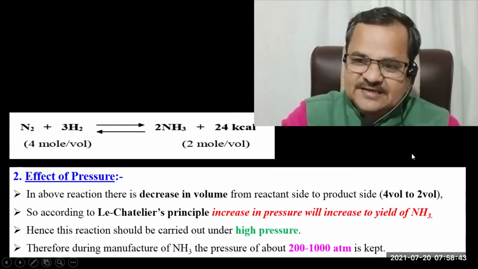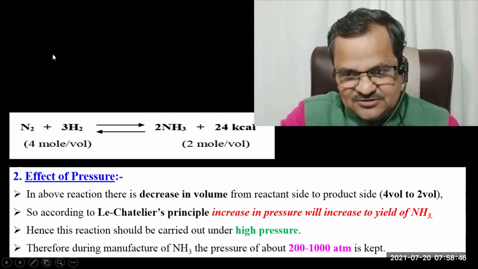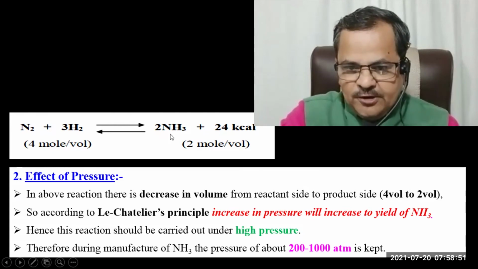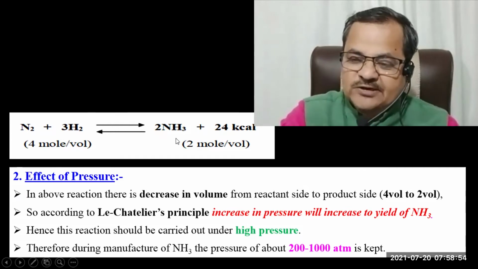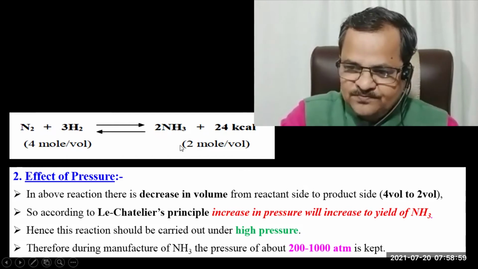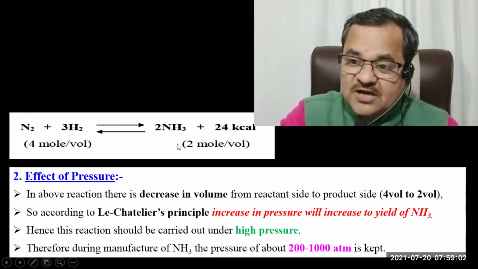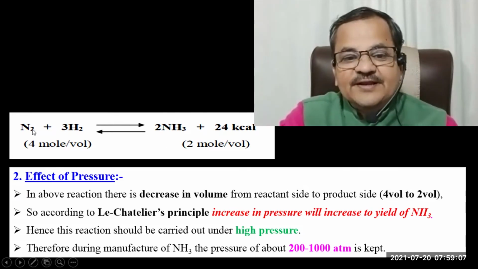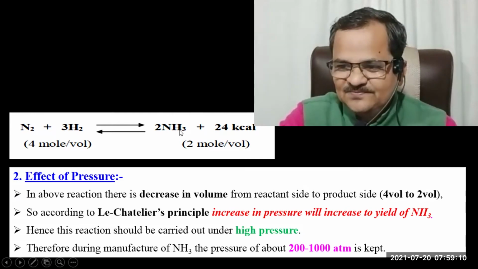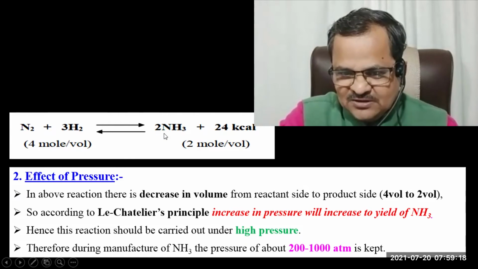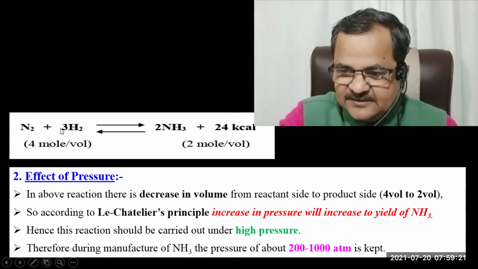The pressure decreases. That's why, if you increase the pressure of this reaction, according to Le Chatelier's principle, the system will try to decrease it. And in order to decrease it, it has to decrease the number of moles. The number of moles decreases only when the reactants get converted into product, because here there are 4 moles, here 2 moles. So from reactant to product, the moles are decreasing. From product to reactant, moles are increasing.